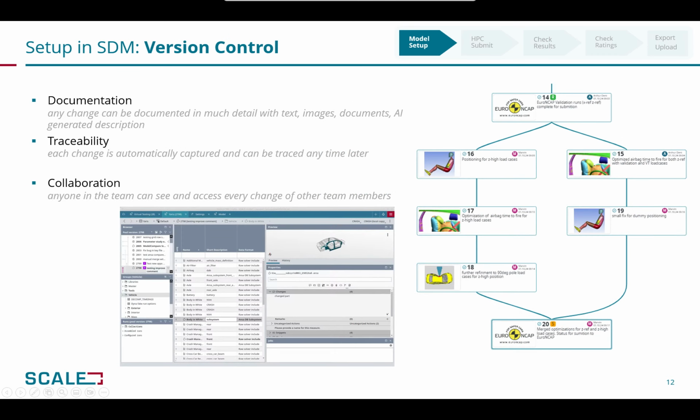The documentation and traceability aspects are important in general, but even more important in the virtual testing use case. The SDM system automatically keeps track of the changes with its version control system, allowing the users to add meaningful descriptions to their changes. The documentation of the changes can be done with text descriptions, images, documents, or even AI-generated descriptions. Any change can be easily traced at any later time. For large teams or teams spread over different locations, the version control system supports efficient teamwork with minimal necessary interactions like email or chat.